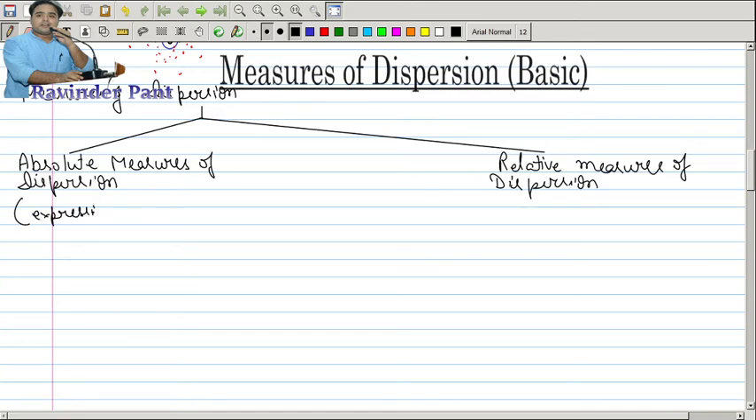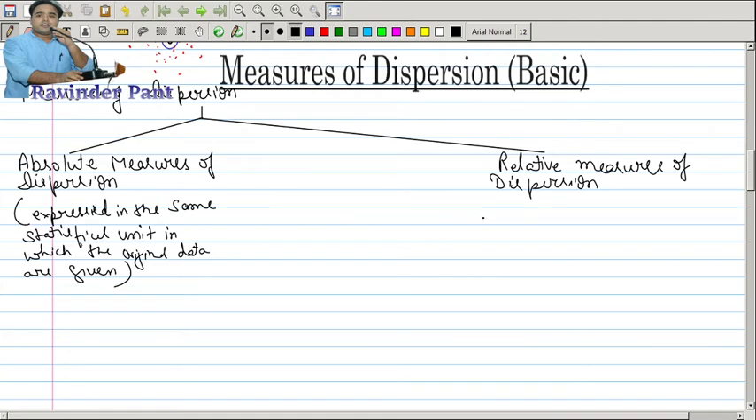So it is expressed in the same statistical unit. Pardon my handwriting, this is an electronic pen, so I am still learning this. So it is expressed in the same statistical unit in which the original data are given.